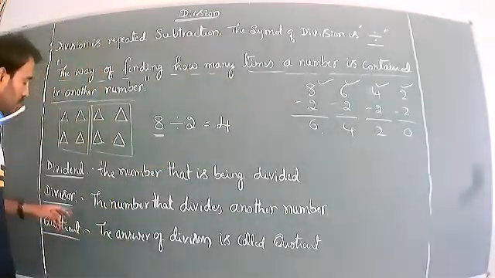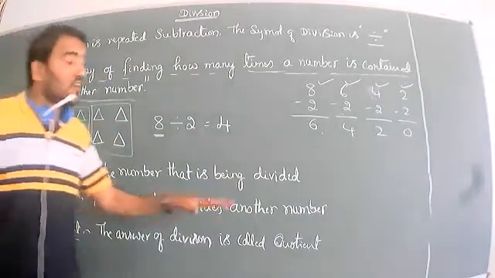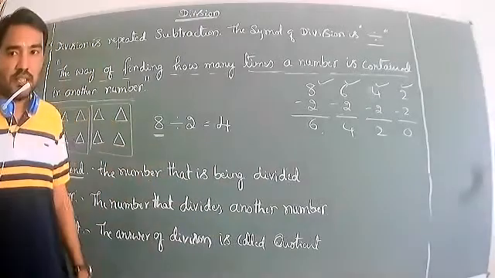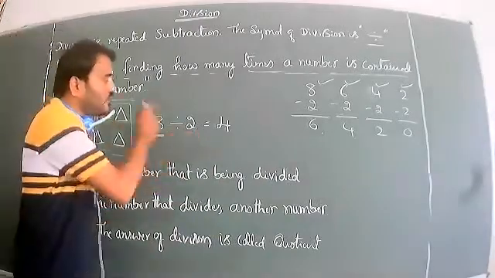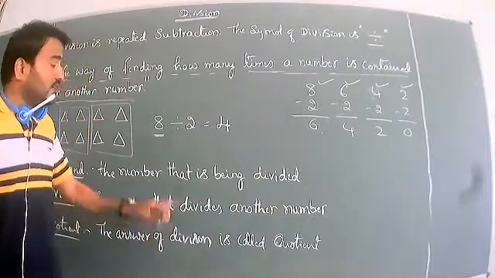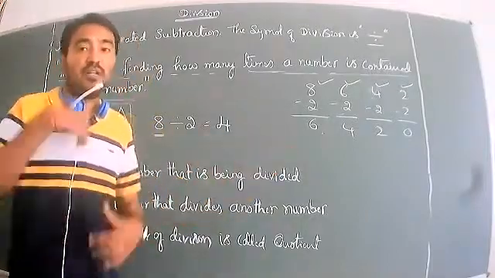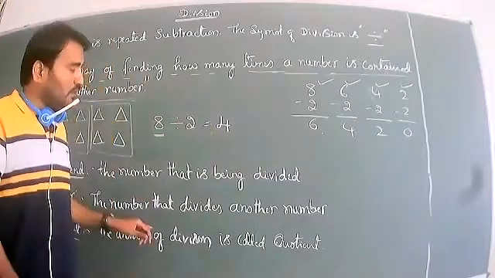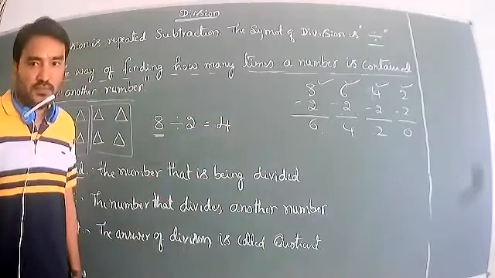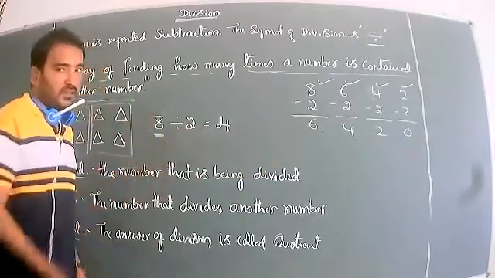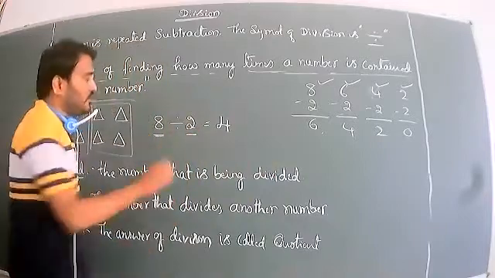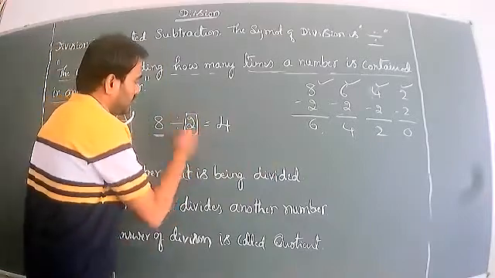Next one, divisor: the number that divides another number. Which number are we dividing? We are dividing 8 by 2. The number that divides another number is called the divisor. This is called the divisor.